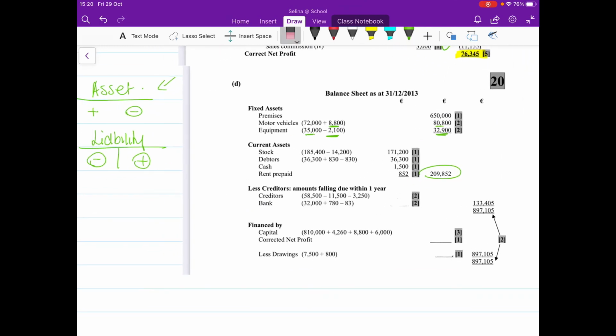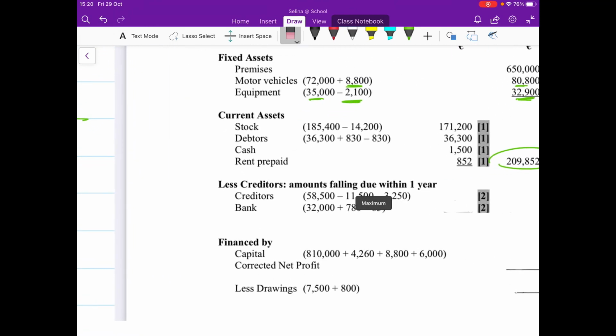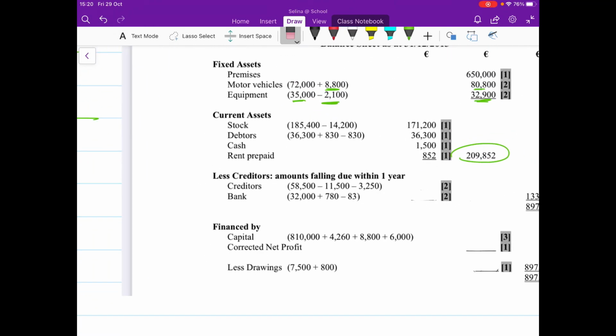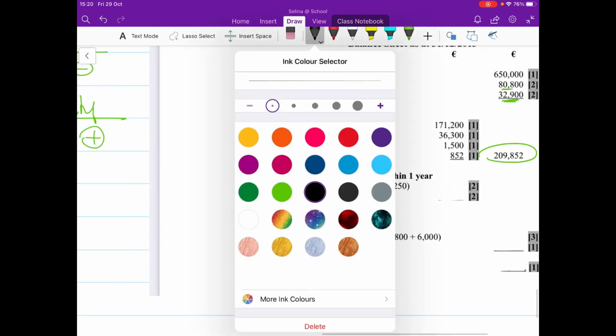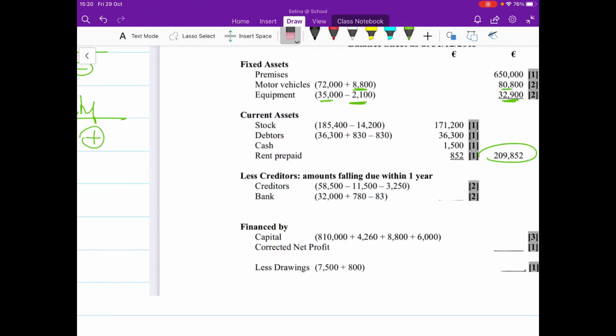Okay, so the €58,500 from the question, and I'm subtracting the two, the 11,500 and the 3,250 because they're on the debit side. Again, debit side, looking at our rules here, means you need to subtract them. Okay, so that leaves my creditors figure at €43,750.